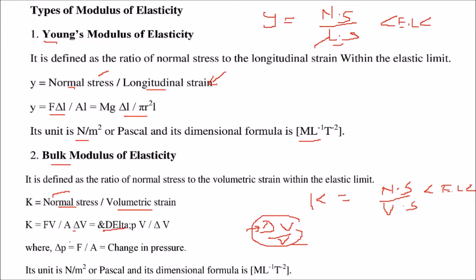So this is delta P, and delta P is what? Delta P is simply F by A. So this eventually becomes K equals delta P V by delta V. Delta P, force per unit area, is the change in pressure. Again, because it is stress by strain, and strain is a dimensionless quantity, the unit is Newton per meter square, Pascal, and again the dimension is the same as the Young's modulus of elasticity.